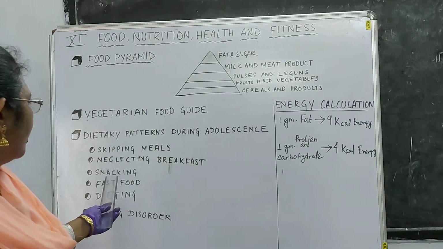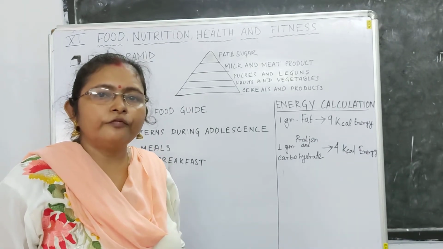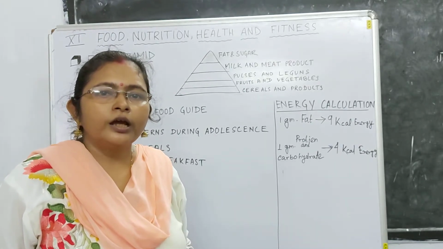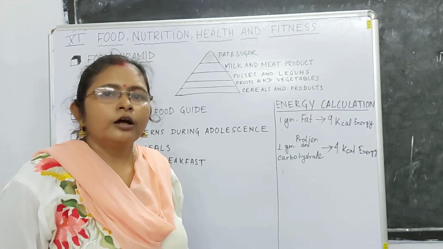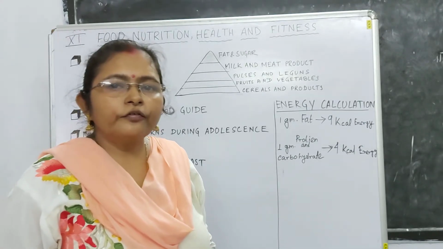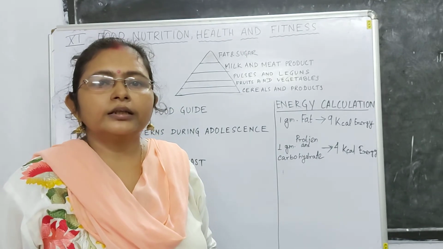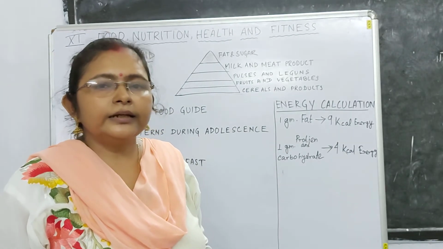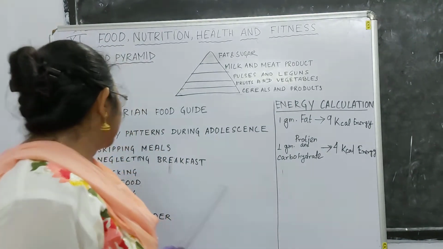Next, the third point is snacking. Snacking means in our daily life, after being released from school, after any holiday, or in any gap between tuitions, you always take snacks. These snacks are different types of high fat food items, for example egg roll or different types of pakoras, which don't contain any food value other than fat and carbohydrate. If it contains meat or fish, then it gives a little protein. But snacking can develop different types of dietary problems.